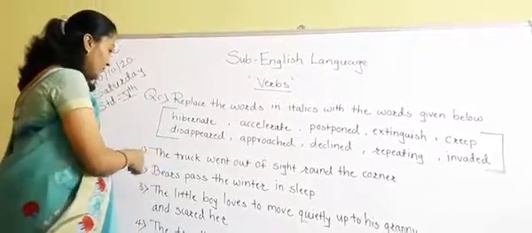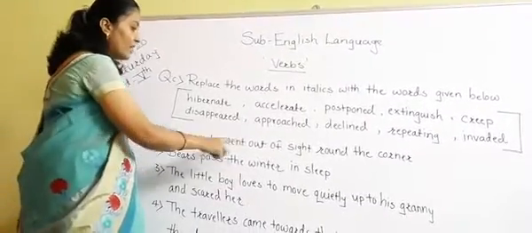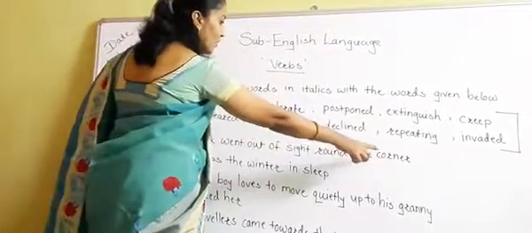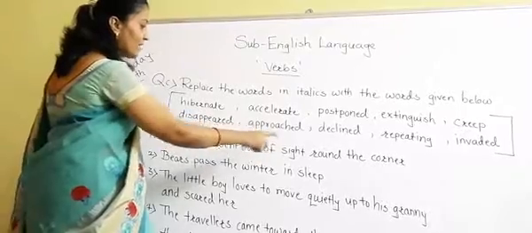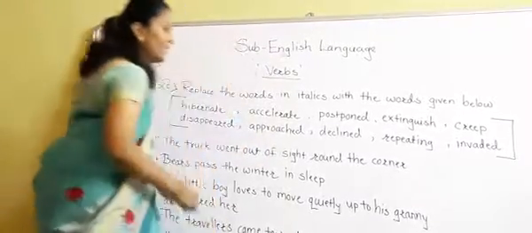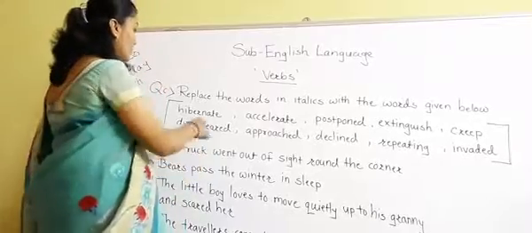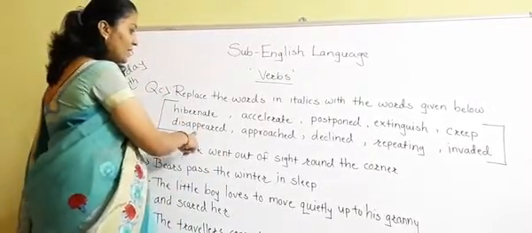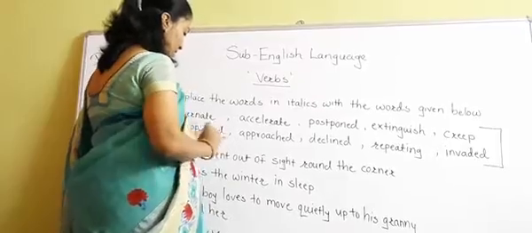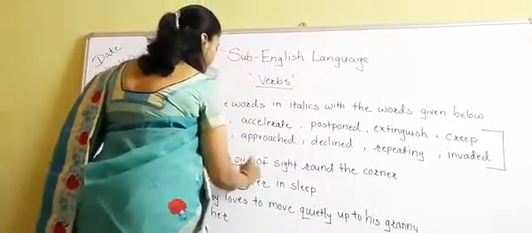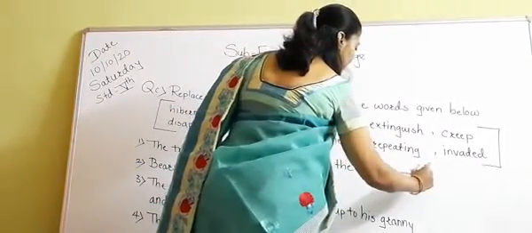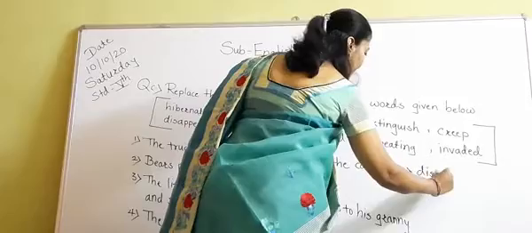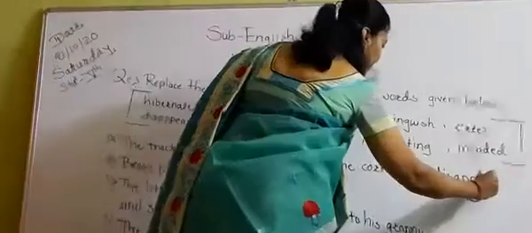Okay. So see the first sentence: the truck went out of sight round the corner. The truck went out of sight. Went out of sight means obviously the meaning is disappeared. So here is the word disappeared, and for went out of sight we will use the word disappeared. Okay, the meaning is the same.